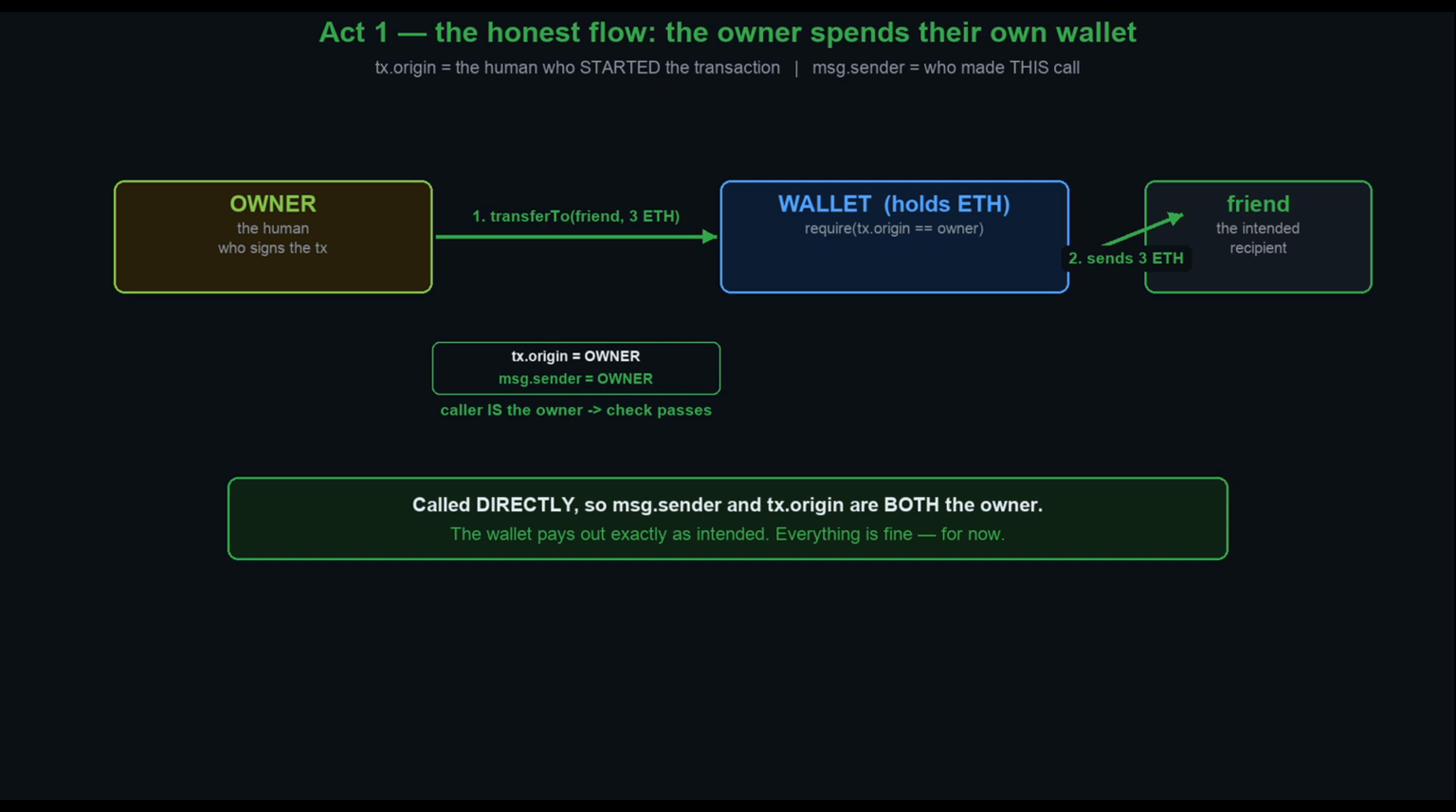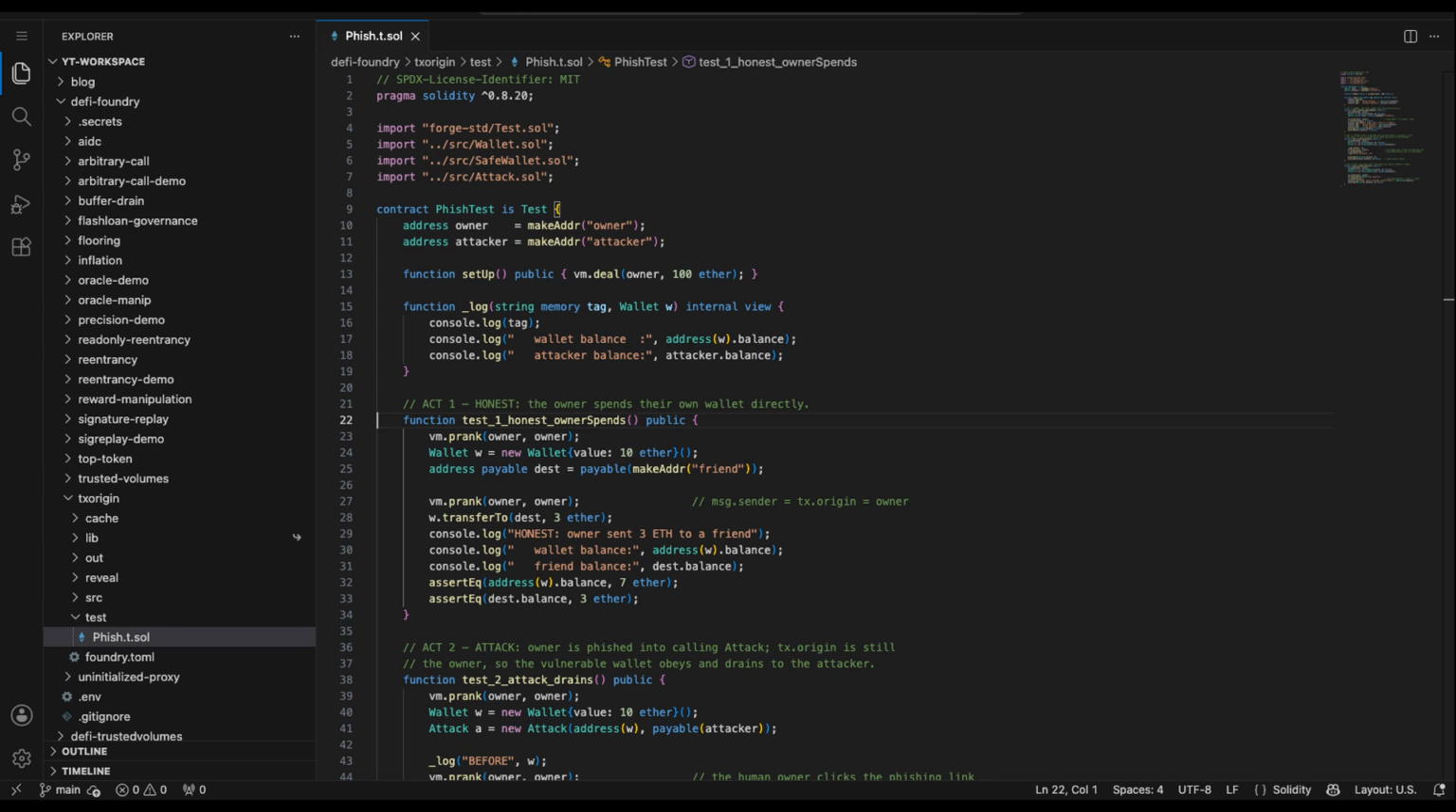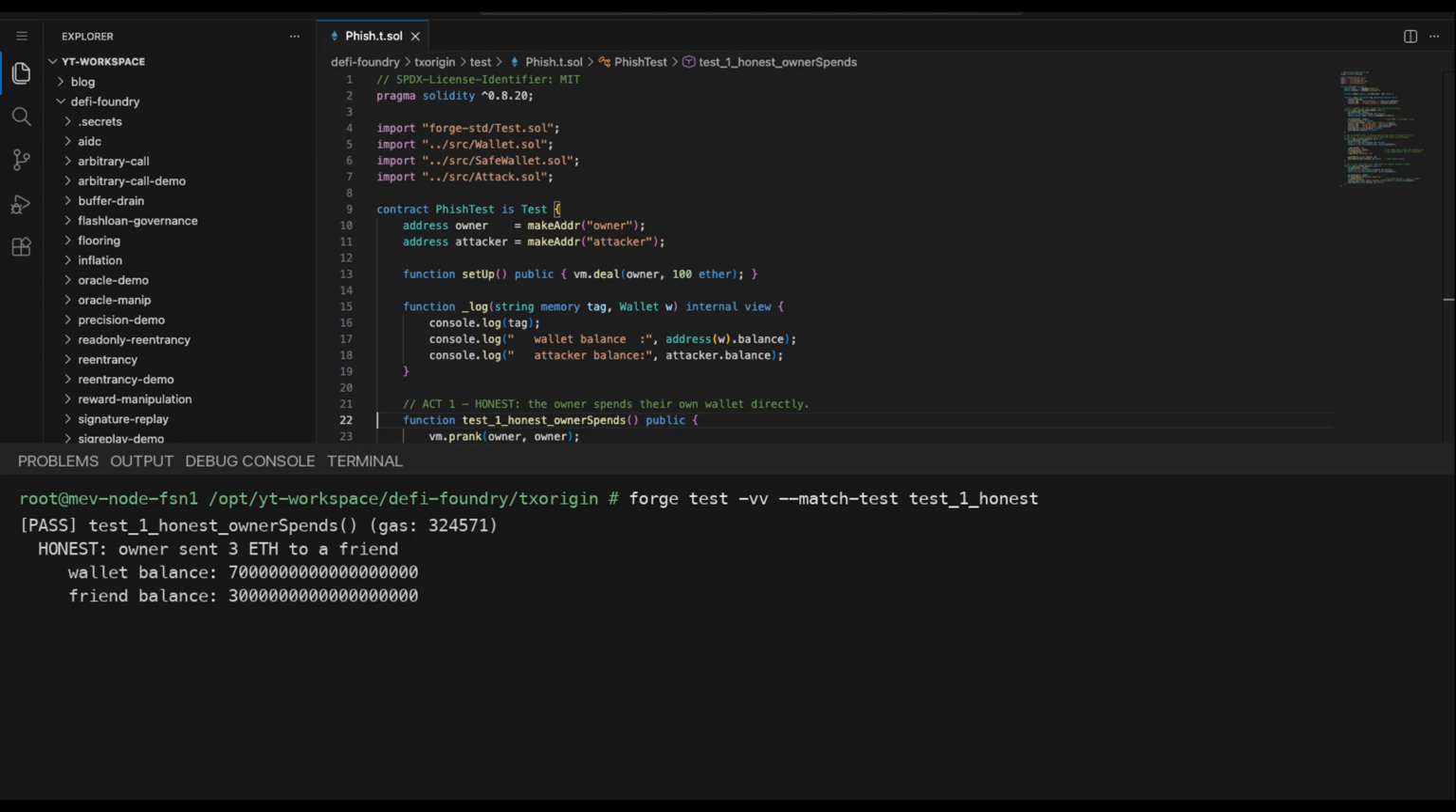Now let's prove it. Here's the honest test. The owner funds a wallet with 10 ETH, then calls transferTo directly to send 3 to a friend. Both tx.origin and msg.sender are the owner, so it should just work. Watch the numbers. Run it. The owner sends 3 ETH to a friend. The wallet goes from 10 to 7 and the friend receives 3. A direct call by the owner, working exactly as intended. That's the honest flow. Now watch what a middle contract does to it.